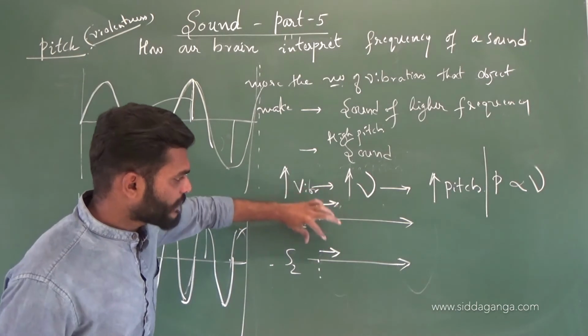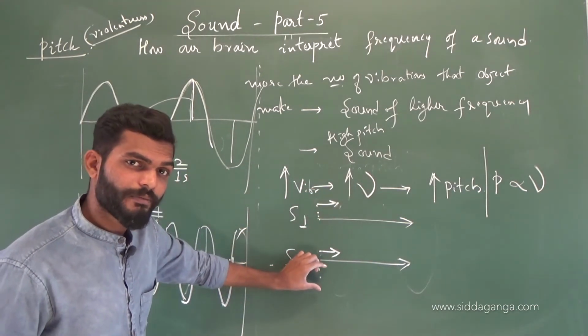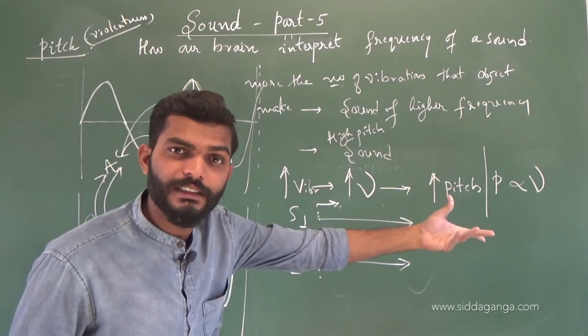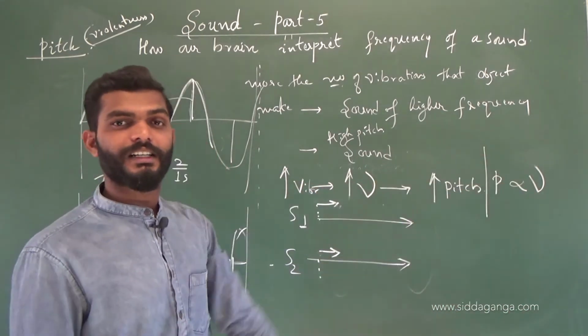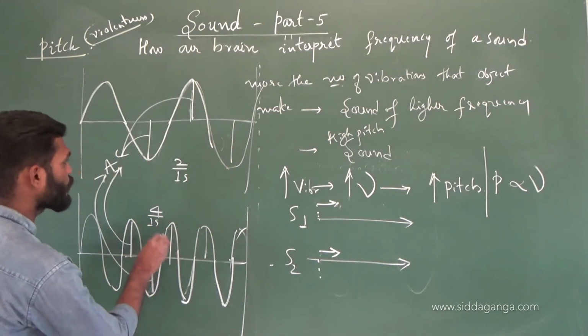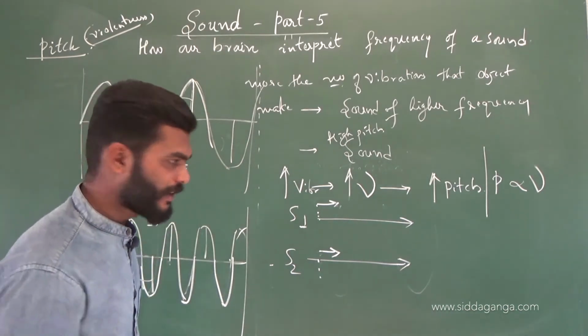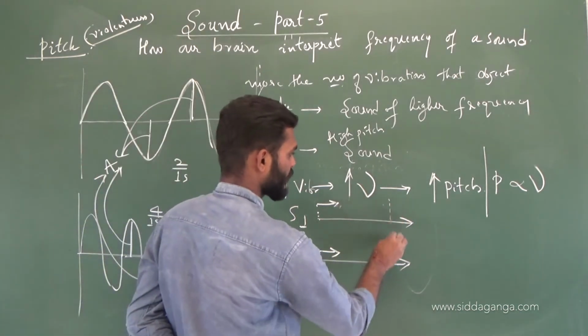Here both sounds are traveling in a medium. The particles of that medium are getting displaced to the same distance, indicating both sounds have the same amplitude. But in a second, suppose there is a reference point.